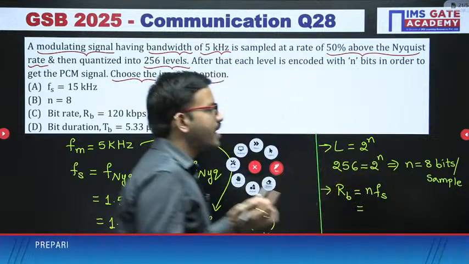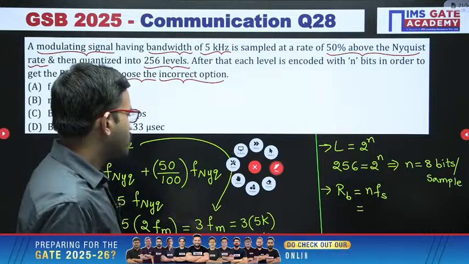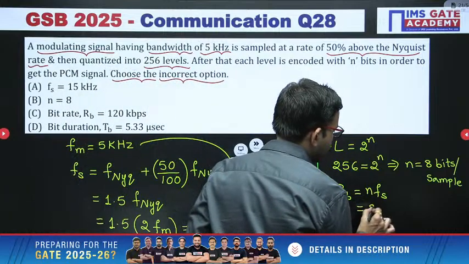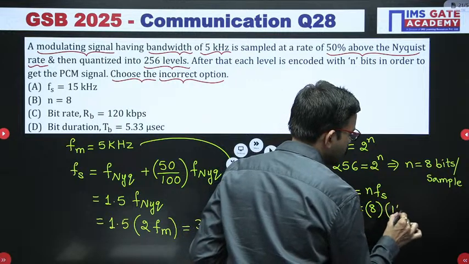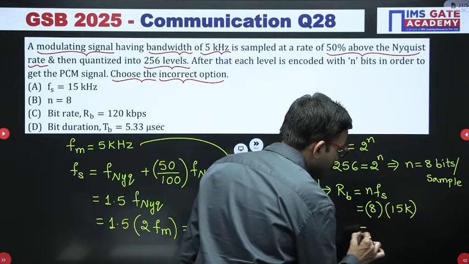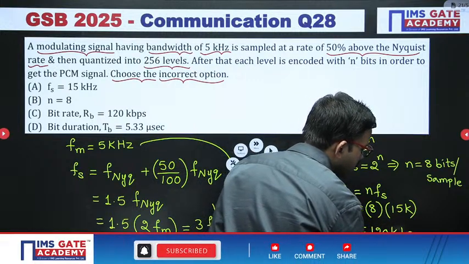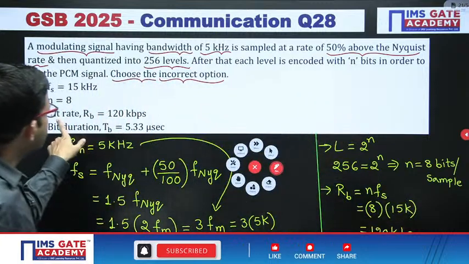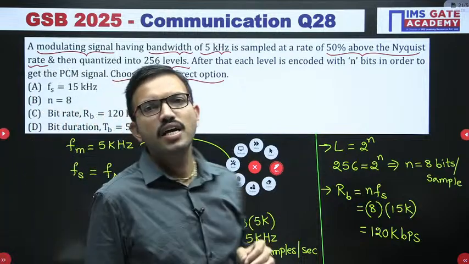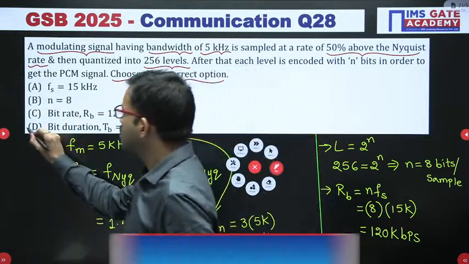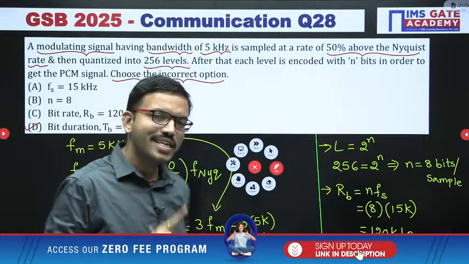That is the reason, according to the context, you can consider the units accordingly. So here the n value is 8, and here the number of samples is 15k. 8 into 15 is 120 kilo bits per second, 120 kbps. So this is also a correct relation. Since options A, B and C have correct relations, definitely option D, whatever relation you have there, won't be correct. Hence it is the correct answer for this question.